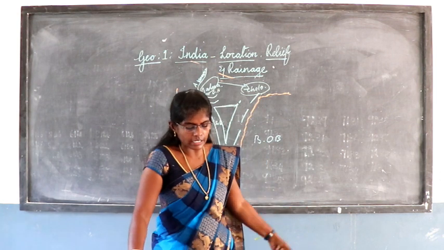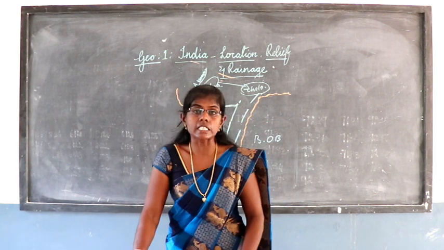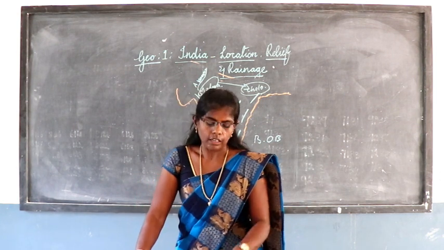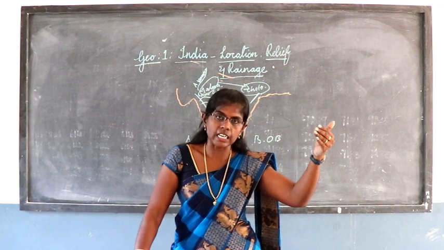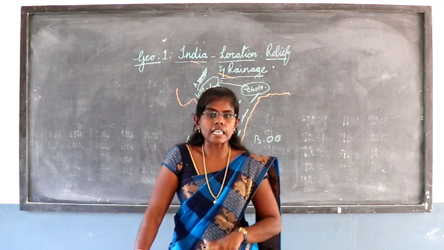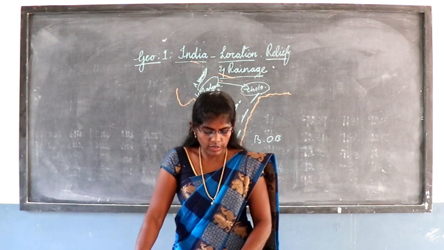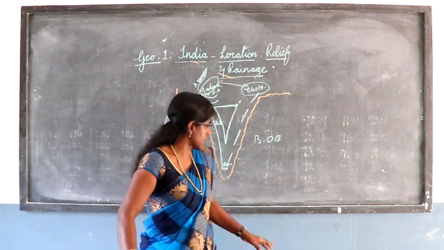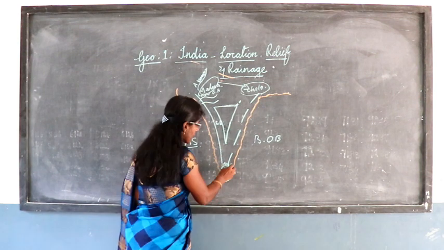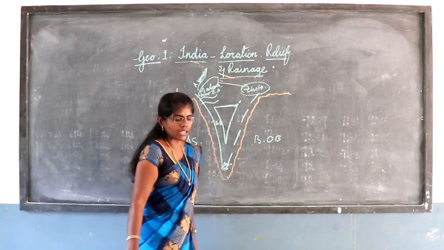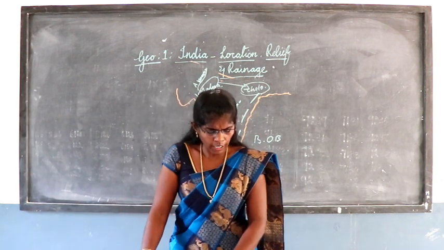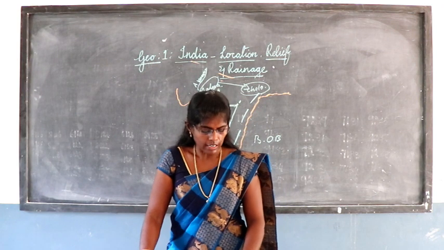The next, Eastern Ghats edge of the plateau is called Purvadri. We saw the Western Ghats called Sayadris and Eastern Ghats called Purvadri. Eastern Ghats join Western Ghats at Nilgiris hills. So here you can see a joining point. It's called the Nilgiris hills, bordering Karnataka as well as Tamil Nadu.